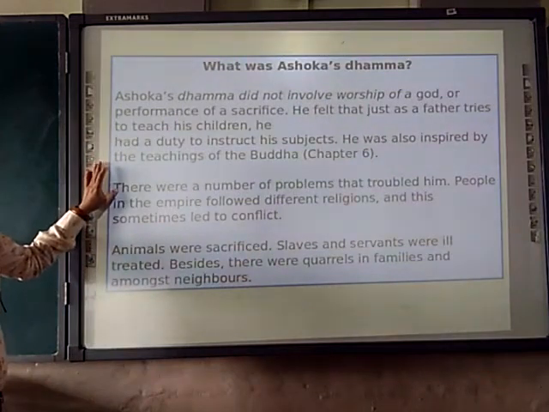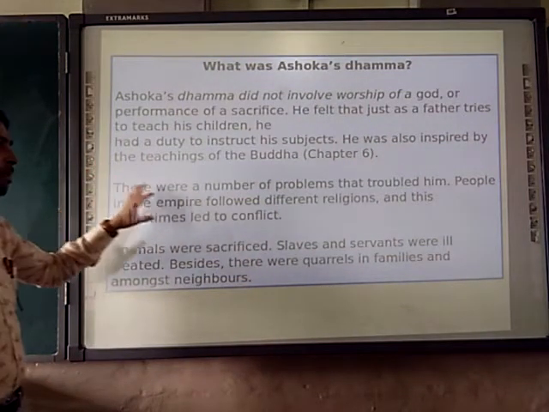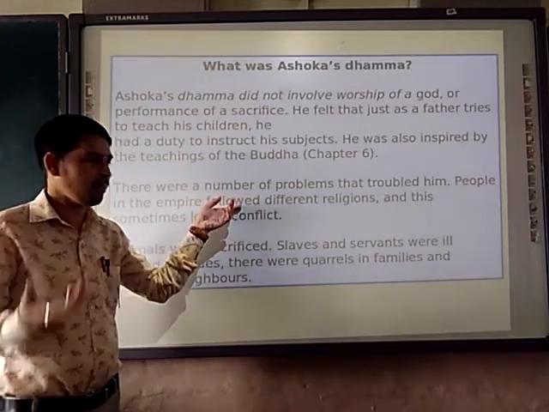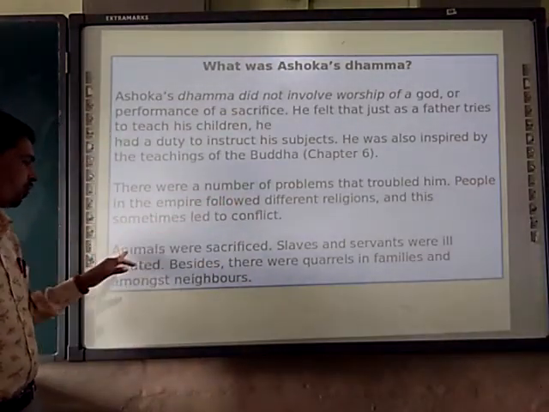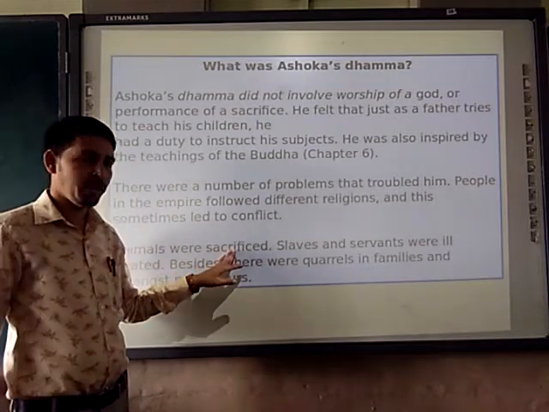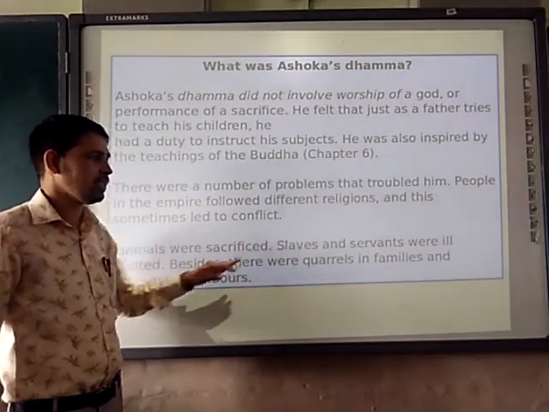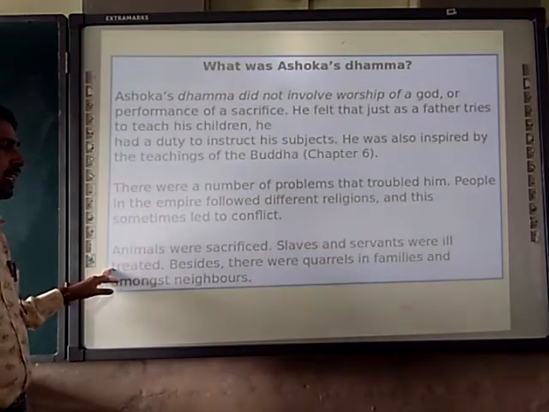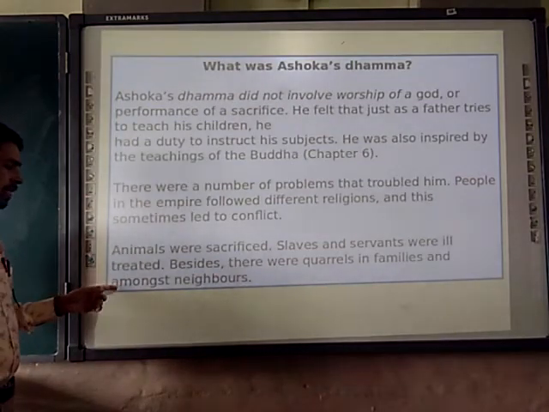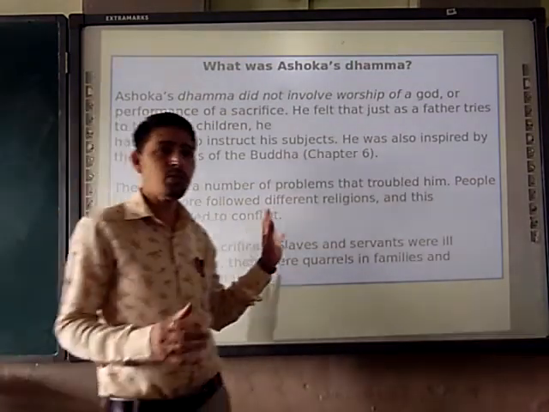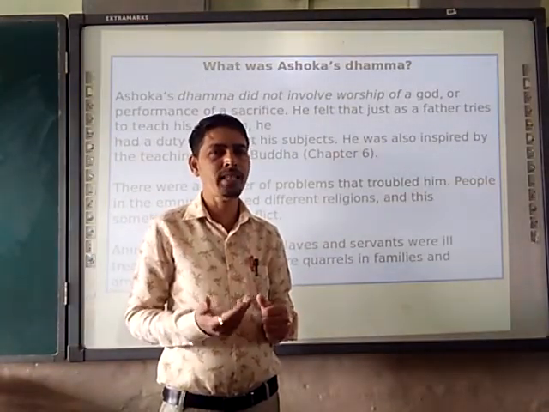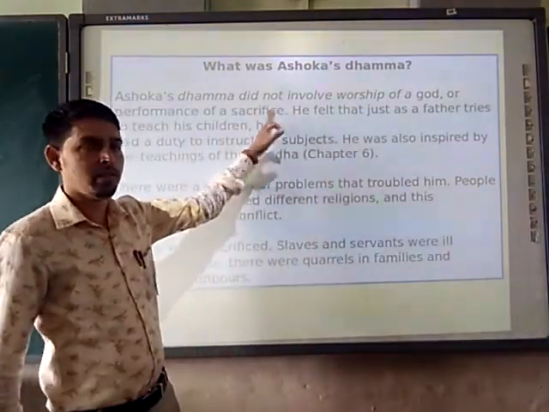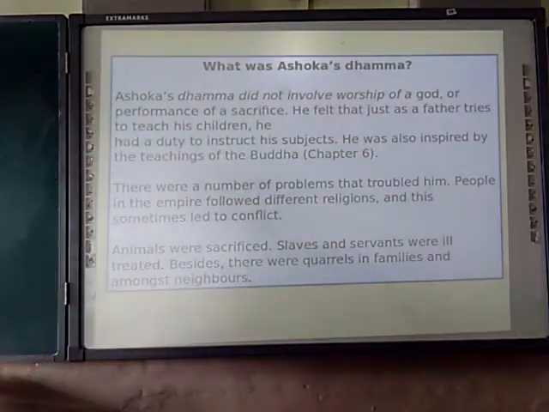There were a number of problems that troubled him. People in the empire were following different religions, and this often led to conflict. Animals were sacrificed, and slaves and servants were ill-treated. Besides, there were quarrels in families among the people. So these were the problems, and he wanted to spread the message of Dhamma, Ashoka's Dhamma.